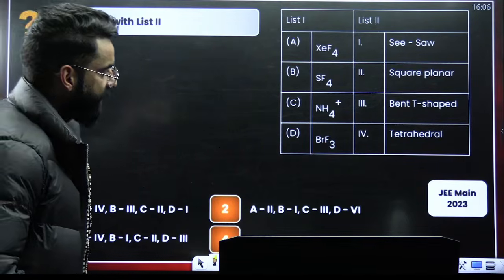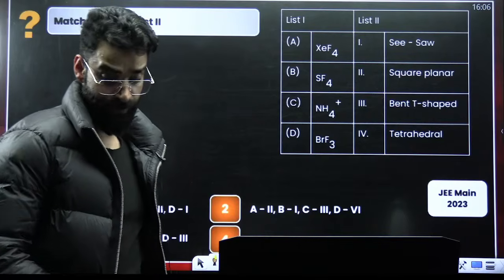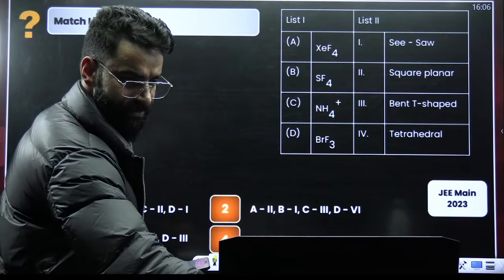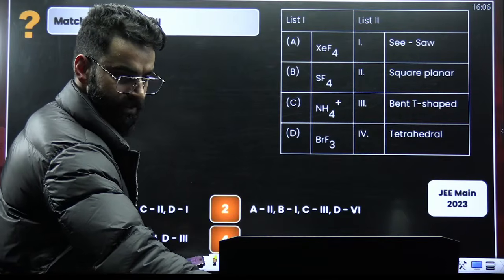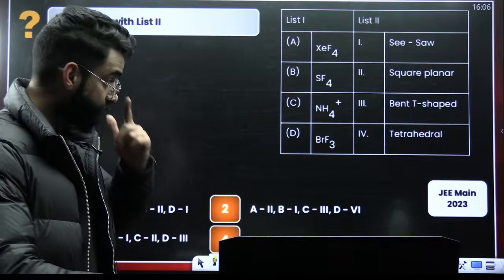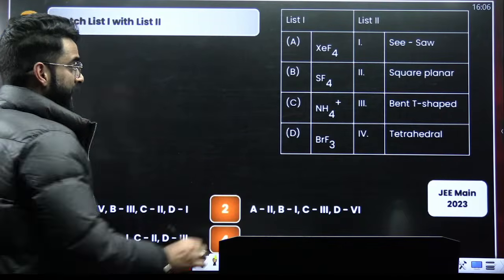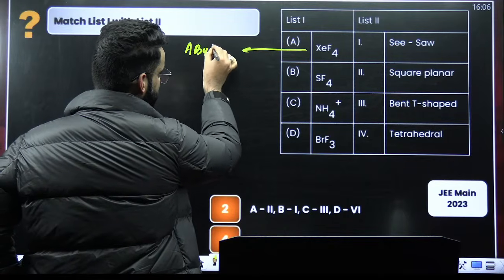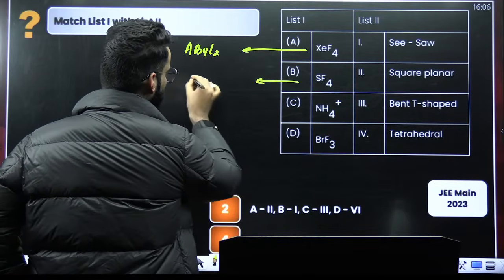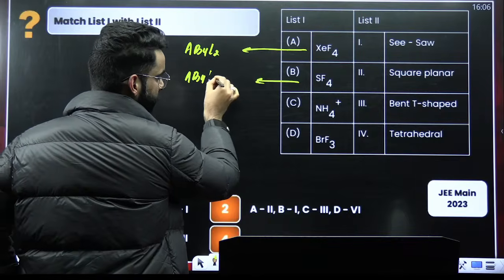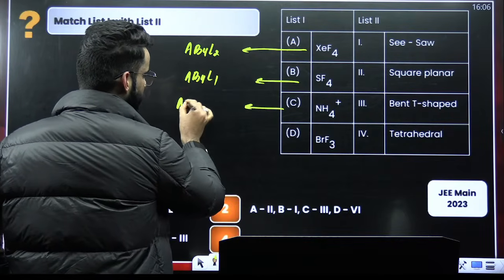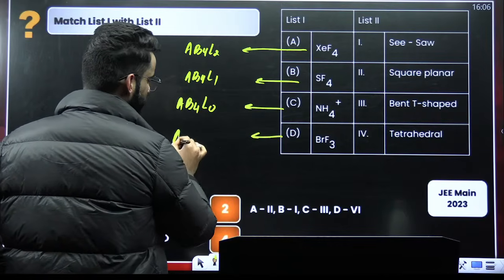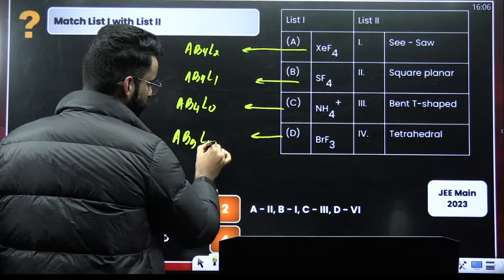This is again the question that has been asked in JEE Mains 2023. Can you check this out? What should be the answer of this question? Check this out too. First of all, XeF4. If you look at the type of the molecule, it will be AB4L2 type. Right? SF4 would be AB4L1 type. NH4 positive would be AB4L0 type. BrF3 would be AB3L2 type.